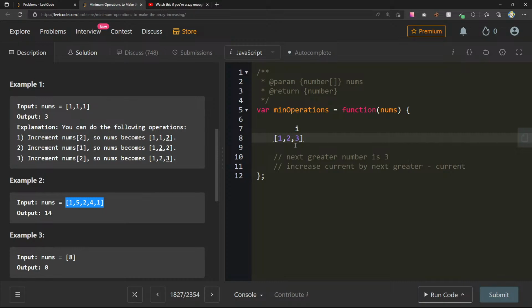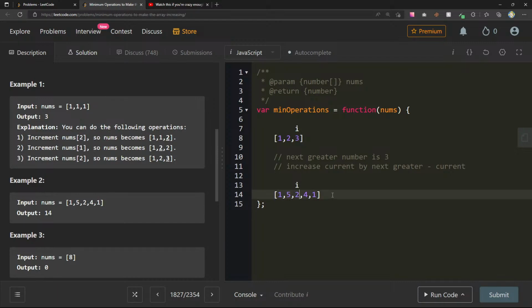If we do 1, 5, 2, 4, 1, let's try to use that. So 1, 5, 2, 4, 1, we'll start here. Okay, so this one's greater, so it's fine. It's only if it's less than or equal to. So this one's less than or equal to. The next greater one is 6, right? We add 1 to this one, 6.